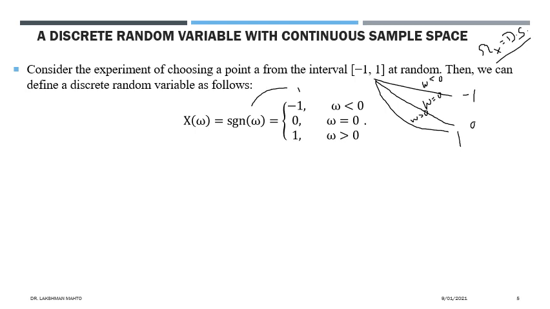Okay, so we observe a clear trichotomy here. Definitely here the sample space is -1 to 1.